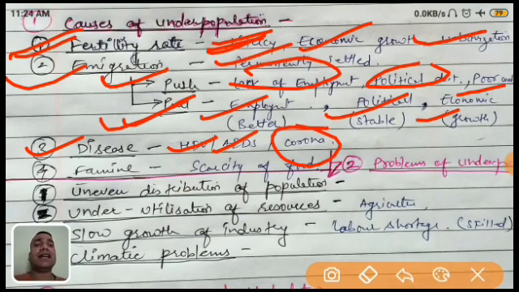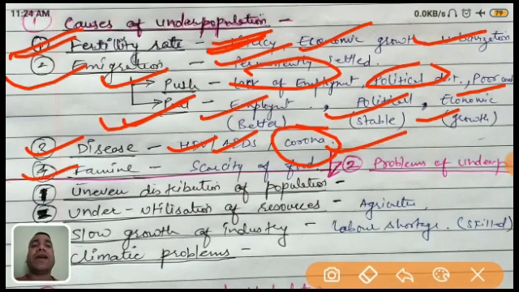So these are also reasons. Now I'm giving the example of Italy, which already has a small population, and still people are dying because of corona. So what will happen? The population decreases. Population decreases means it comes under underpopulation. So this is also a cause.